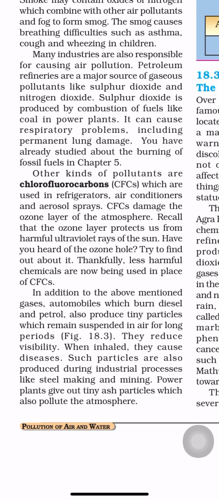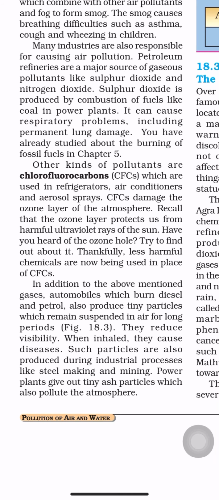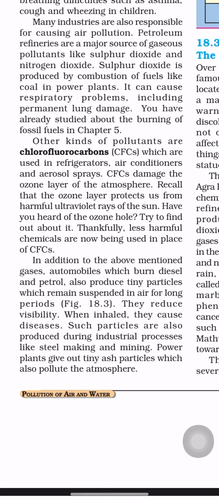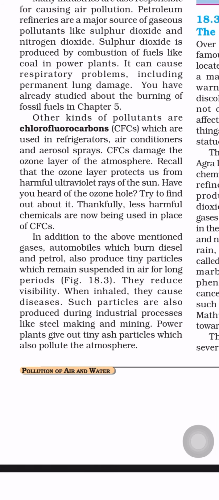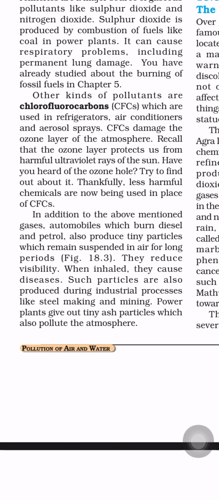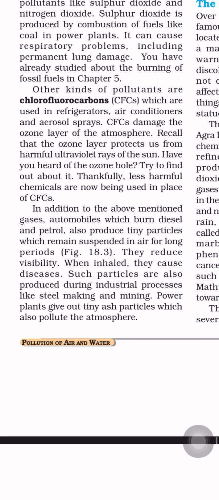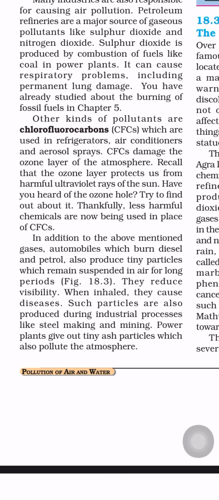So have you heard of the ozone hole? Try to find out about it. Thankfully, less harmful chemicals are now being used in place of CFCs. So now the government has banned the use of CFCs in refrigerators and ACs. So now the pollution created by CFCs has become minor.